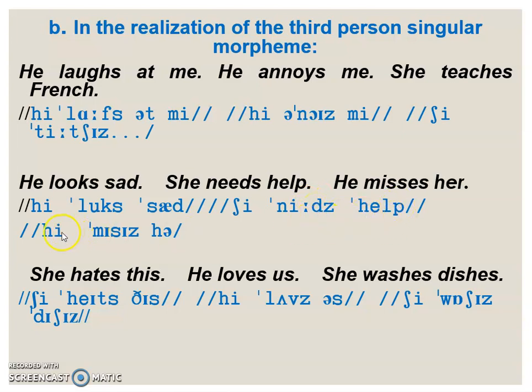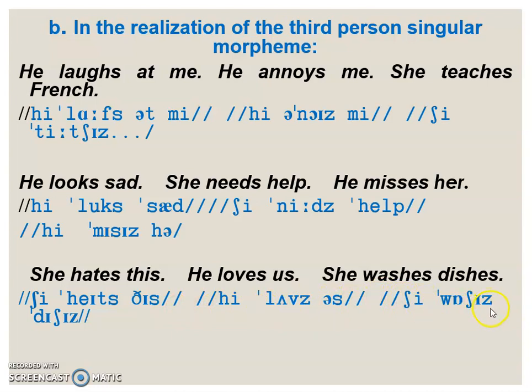He misses her. Miss. It's realized as an extra syllable, iz, because the previous sound is a sibilant. And then, she hates this. He loves us. She washes dishes.